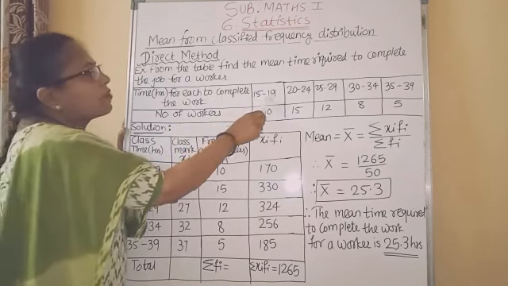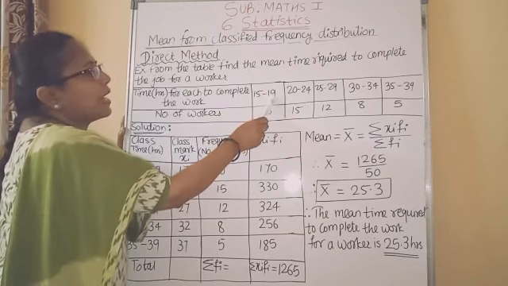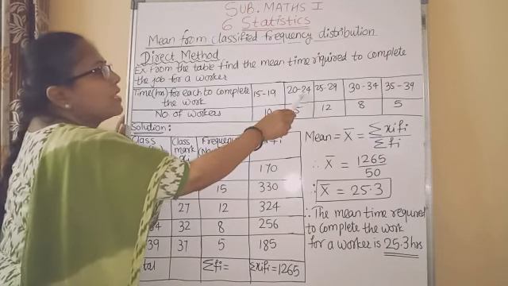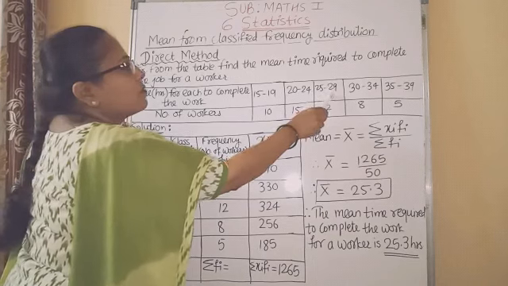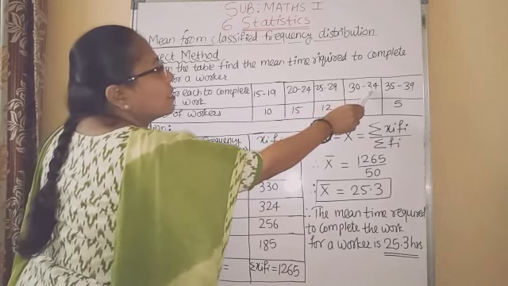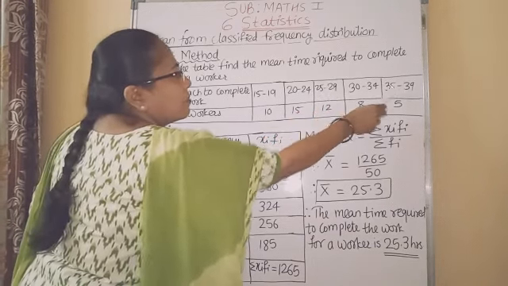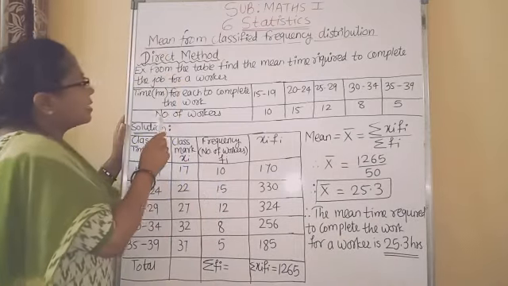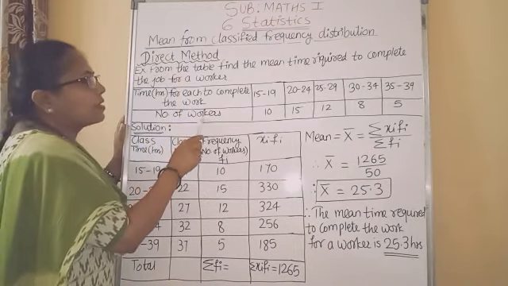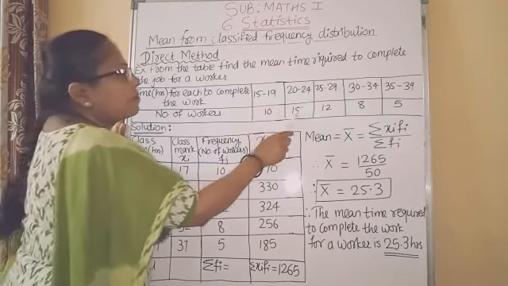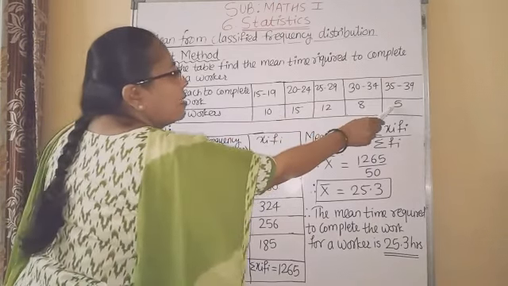We have time in hours: 15 to 19 hours, 20 to 24 hours, 25 to 29 hours, 30 to 34 hours and 35 to 39 hours. And in the second column, the number of workers is given: 10, 15, 12, 8 and 5.